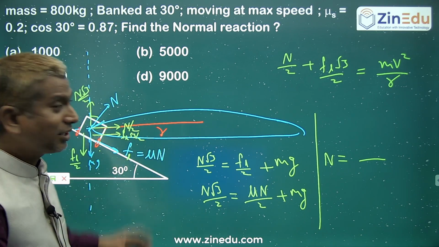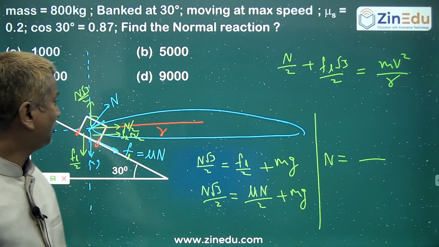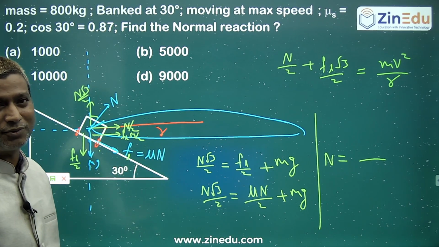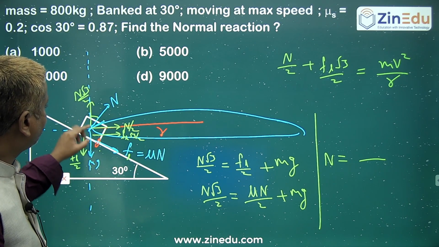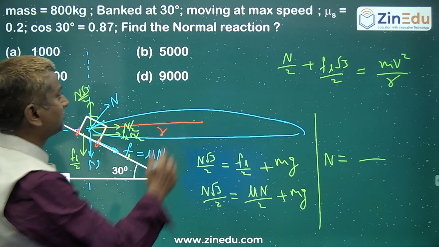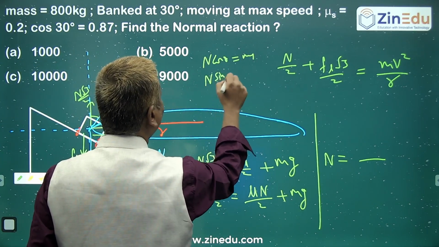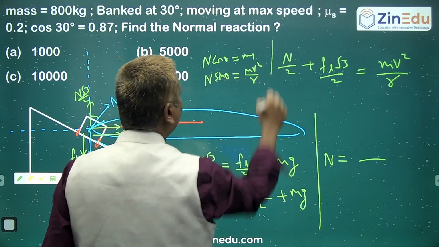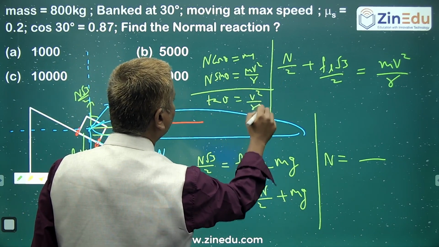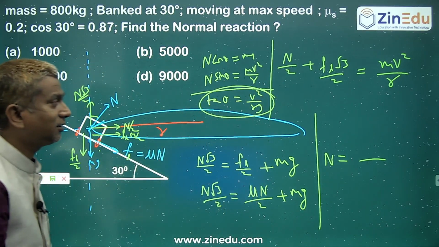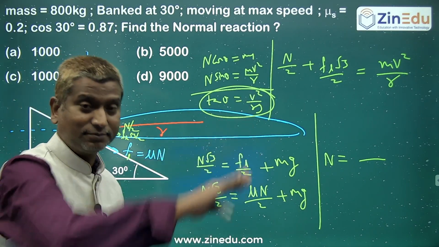If it were a smooth surface with the same banking, it is not taking any help of frictional force. At that time you have to take only the component of normal contact. Right or not? So N cos theta is equal to mg, and N sin theta is equal to mv square by r. That's all. No question of frictional force. So we get tan theta is equal to v square by rg, which you know very well. So v is equal to the root of rg tan theta. This happens only for a smooth banked surface.